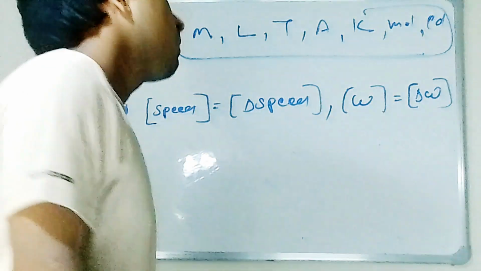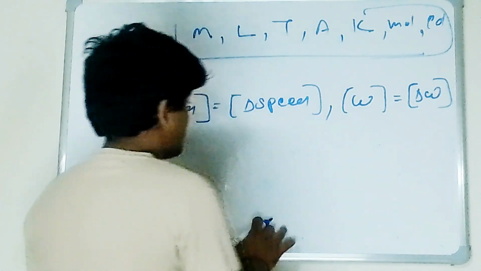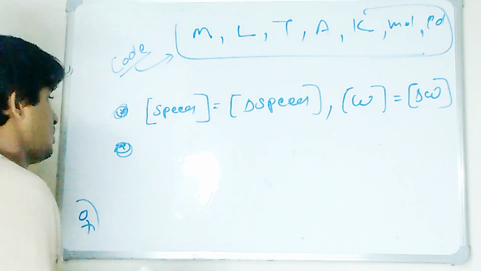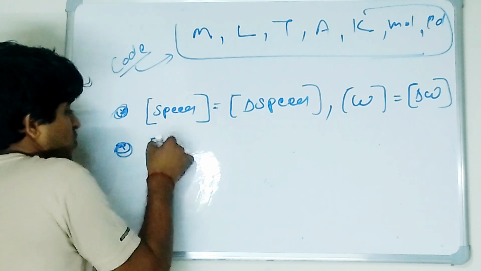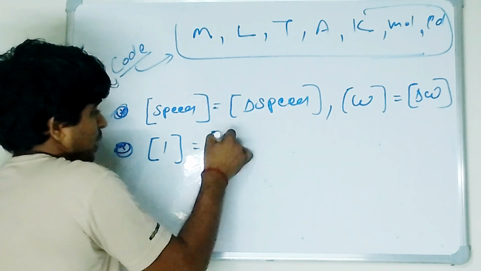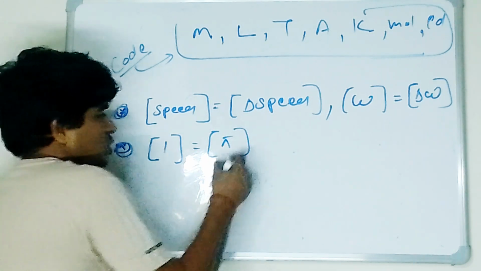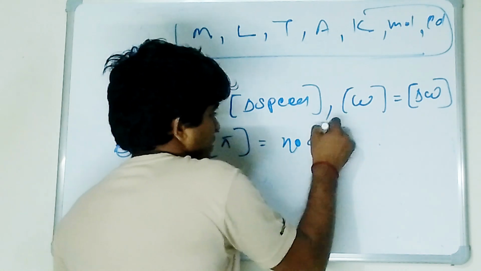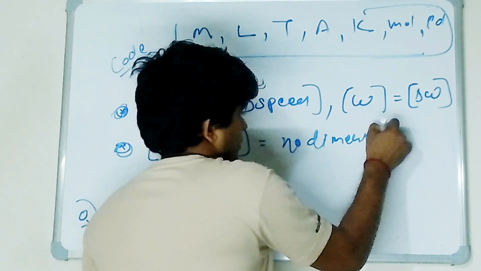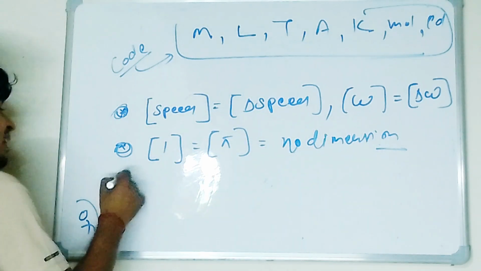The dimension of any constant is no dimension. So if I'm talking about the dimension of 1, there is no dimension. The dimension of pi, no dimension. So you can see, no dimension. Okay, no problem. Next thing next.